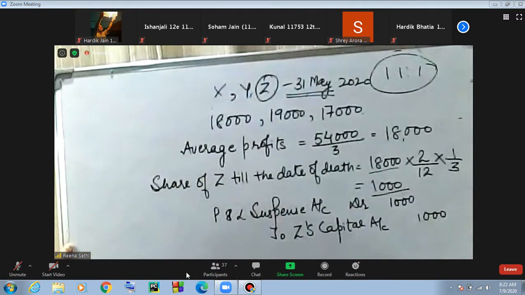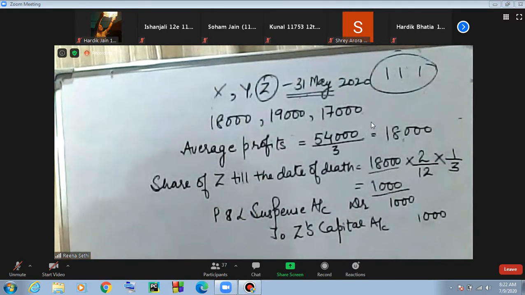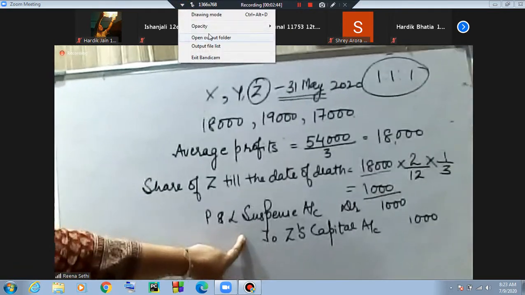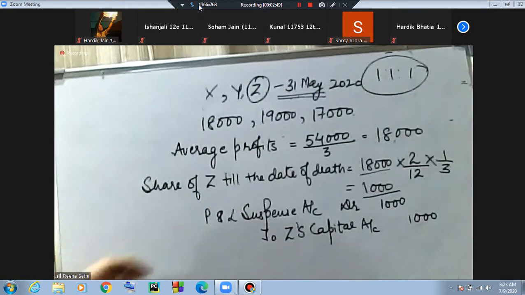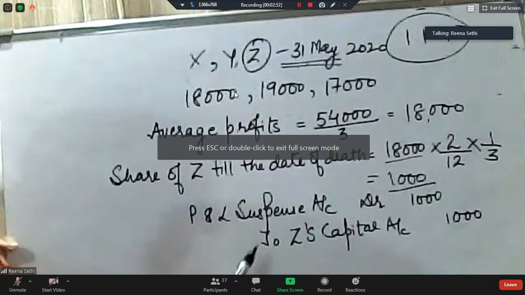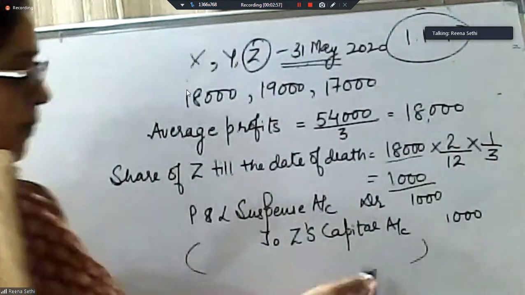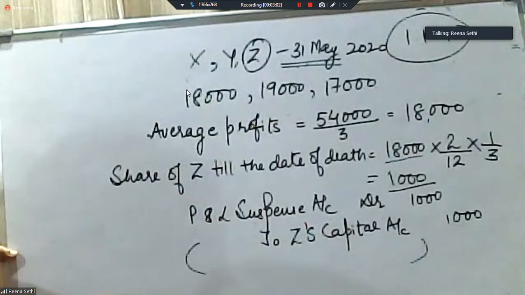Now in the board examination, even when one entry is to be passed, there are cases where the answer requires only one single journal entry, like in the case of a past adjustment. In such cases, you have to make the format properly and write everything. So that is why the accounts paper becomes more time consuming. For a single journal entry also, we have to make the format and write the narration as well. Fine. So this is the entry, P&L suspense account to Z's capital account. I have not made the format or written the narration, but in the examination, you will have to do it.